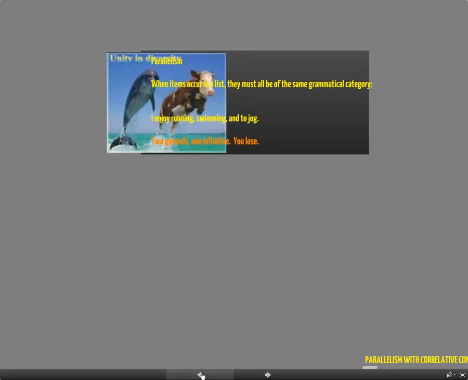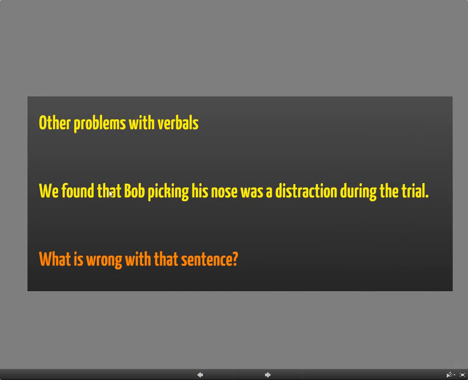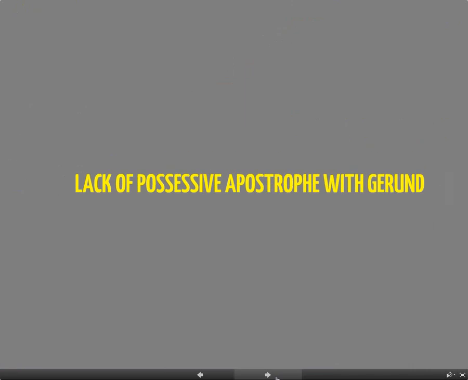So let's go back, and I'll tell you what should be here. It should be, we found that Bob's picking his nose was a distraction during the trial, because a gerund, a verbal that is a gerund, is a noun. Just as you would say we found that Bob's hat was a distraction during the trial, you would say we found that Bob's picking his nose was a distraction during the trial.